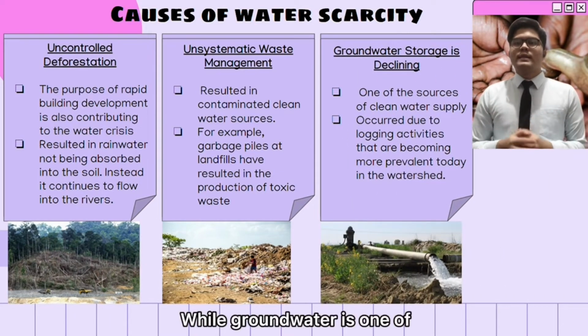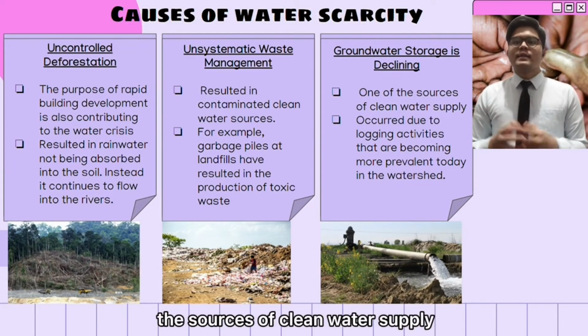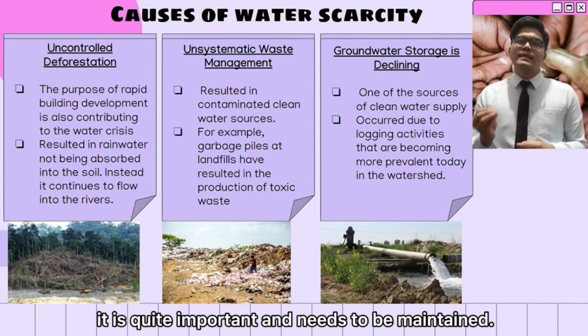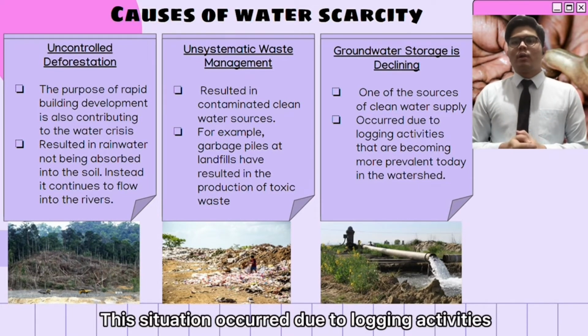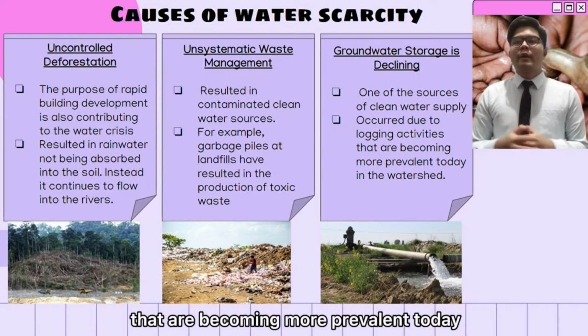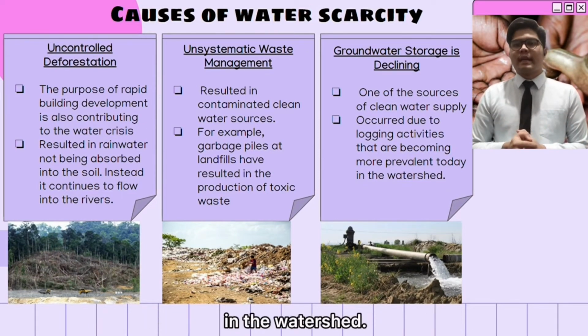Worsening the crisis of clean water resources is that groundwater storage is also declining. While groundwater is one of the sources of clean water supply, it is quite important and needs to be maintained. This situation occurred due to logging activities that are becoming more prevalent today in the watershed.